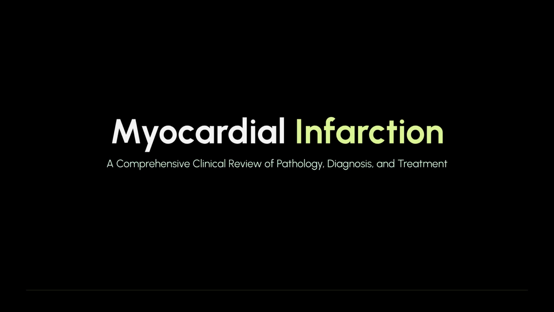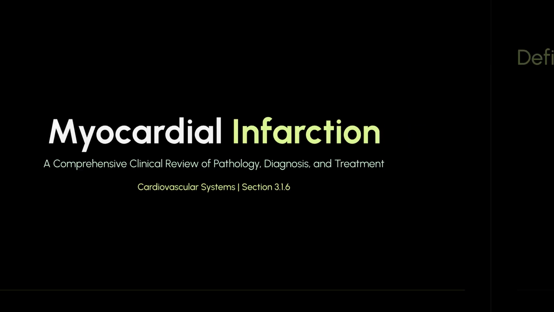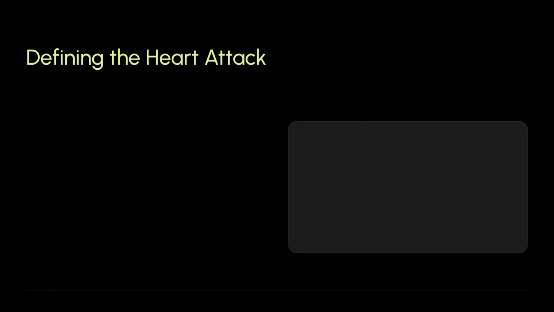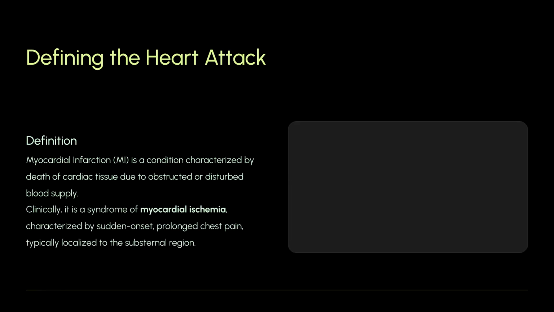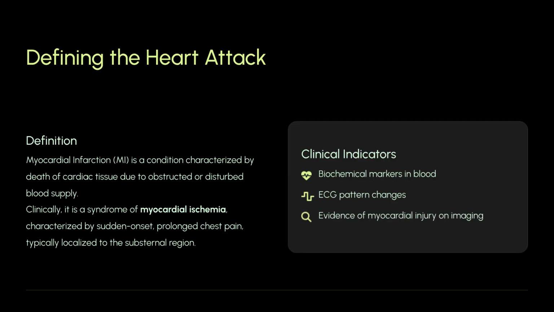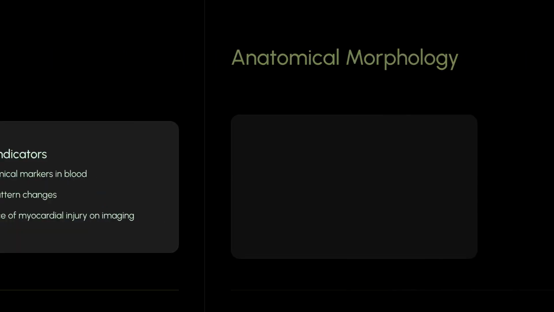Welcome to this comprehensive clinical review on myocardial infarction, covering its pathology, diagnosis, and treatment within the cardiovascular systems. Myocardial infarction, or MI, is defined by the death of cardiac tissue due to obstructed blood supply. Clinically, it presents as myocardial ischemia, characterized by prolonged, sudden-onset chest pain, often localized to the substernal region. Clinical indicators include biochemical markers in the blood, ECG changes, and evidence of myocardial injury on imaging.